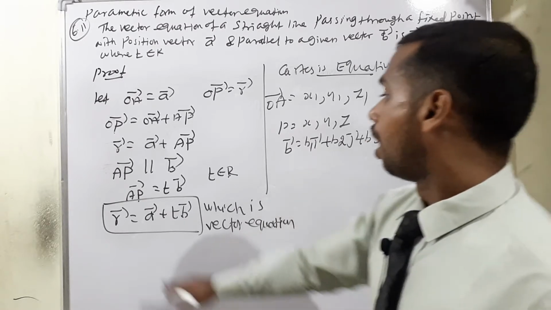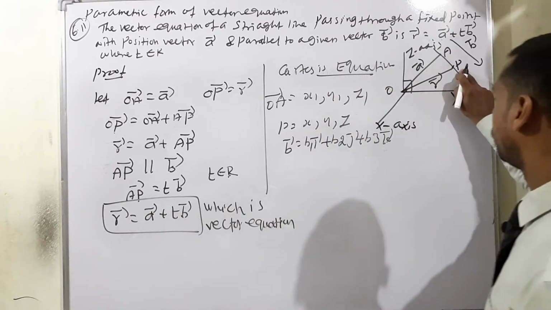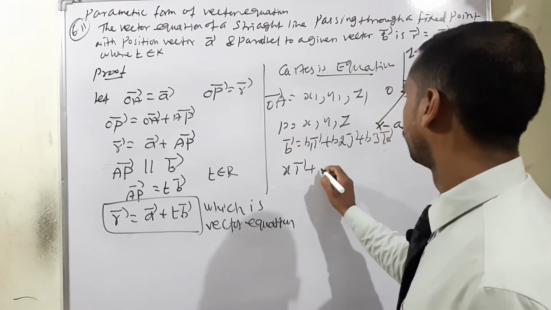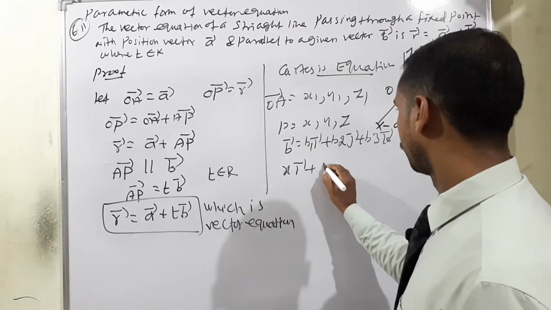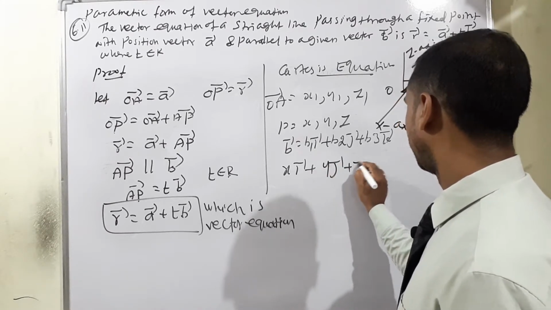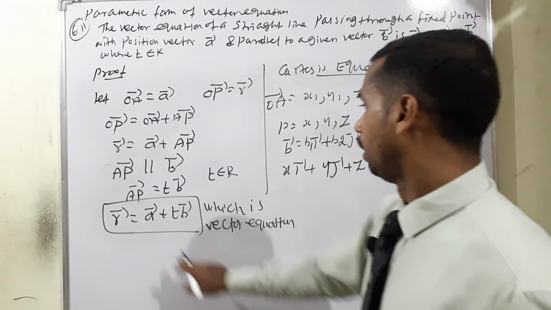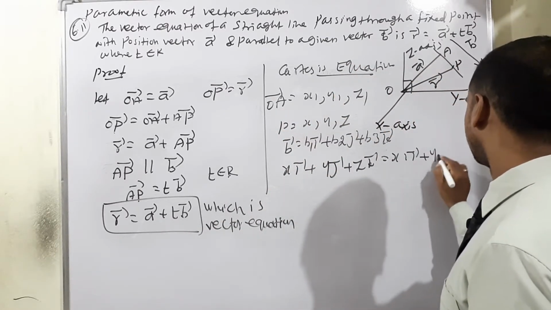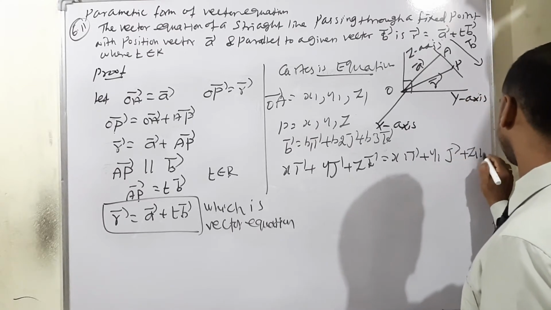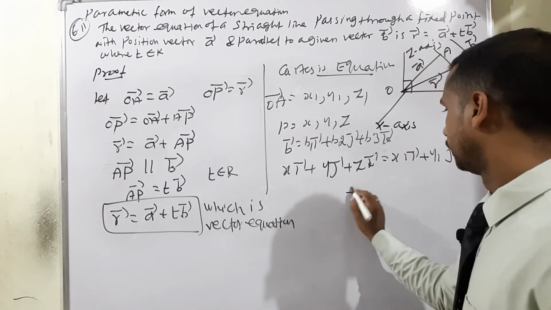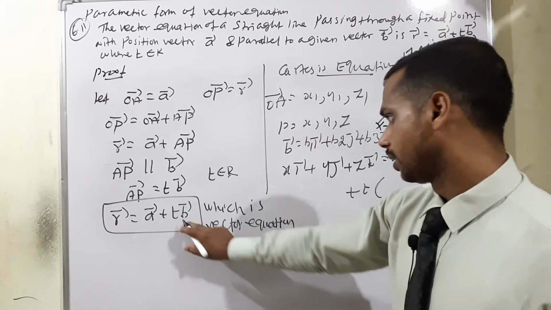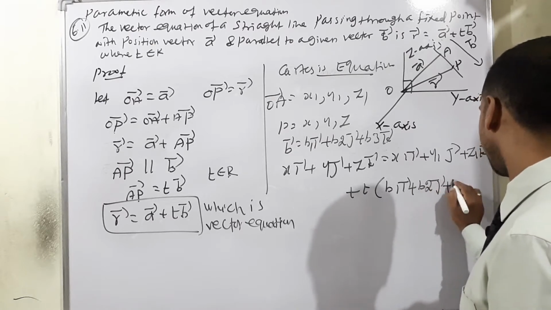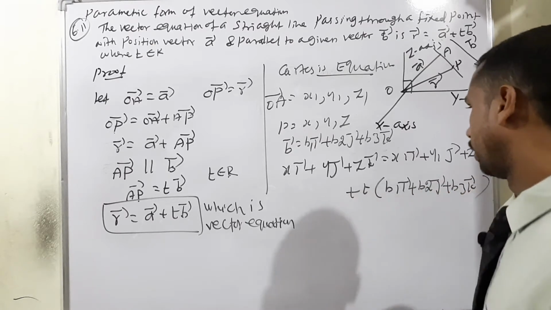The position of the point OP is the R vector. Therefore P means x i plus y j plus z k is equal to OA, that is x1 i plus y1 j plus z1 k, plus the scalar multiple t times the B vector, that is b1 i, b2 j, b3 k.